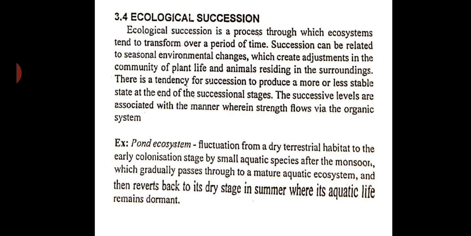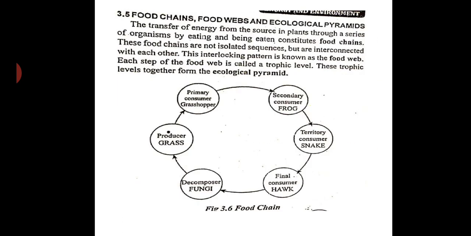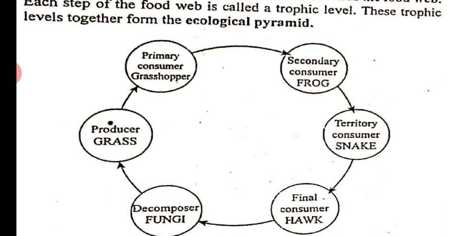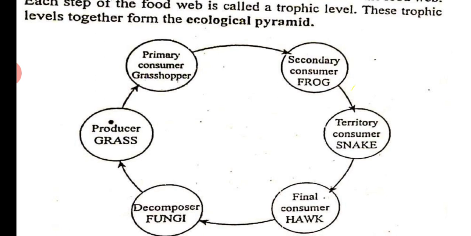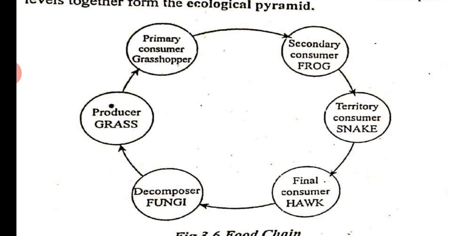In this diagram they have given a grasshopper here, or you can take a cow, buffalo, goat, deer, sheep. These are all herbivorous animals which depend on the plants. Then there are second order consumers.